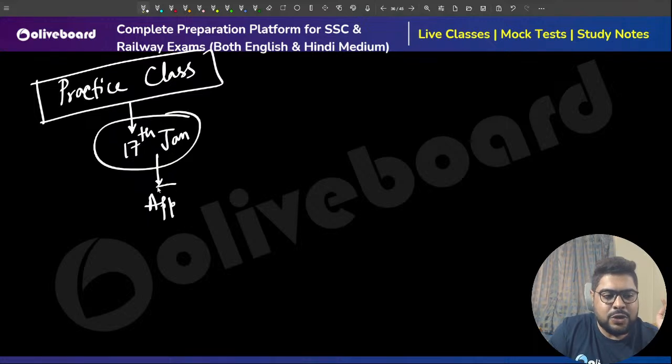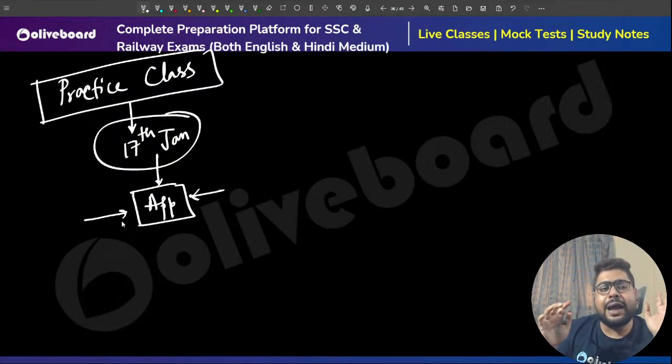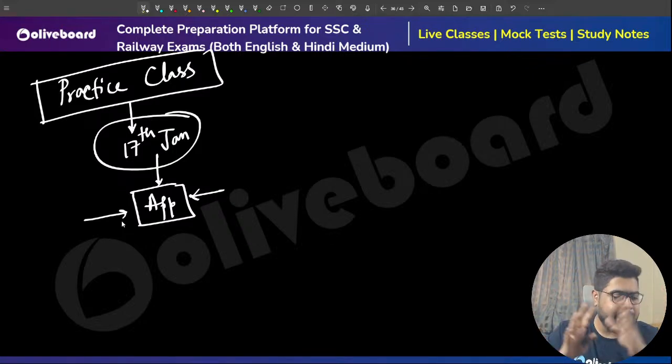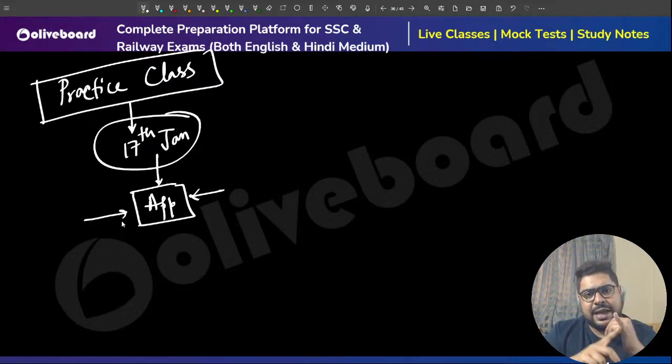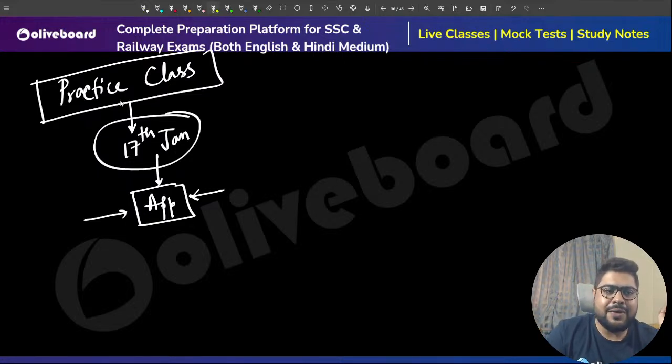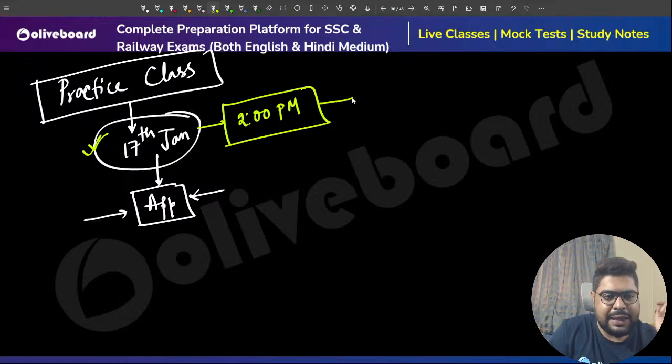Where we'll completely practice, solve and understand the shortcuts as well through PYQs. We will complete PYQs as much as possible. So we'll take CGL PYQ, CHSL, CPO, MTS, RRB, NTPC, every PYQ. The good quality PYQs we will practice together. So that is tomorrow at 2 p.m. Please be there so that we can have a good practice.